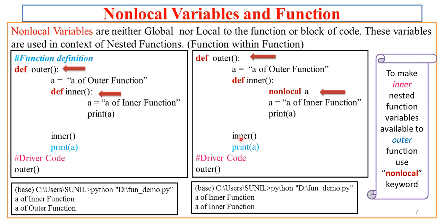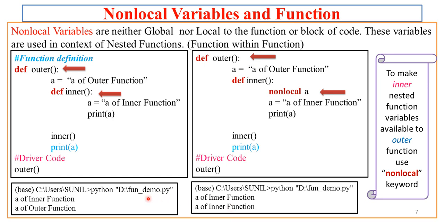Now again after this inner I have used one print statement. Here, to your surprise, whatever A the outer function is now accessing, it is not the local A, it is the nonlocal A, because we have made this available outside this inner. That's why this print statement results in inner function.